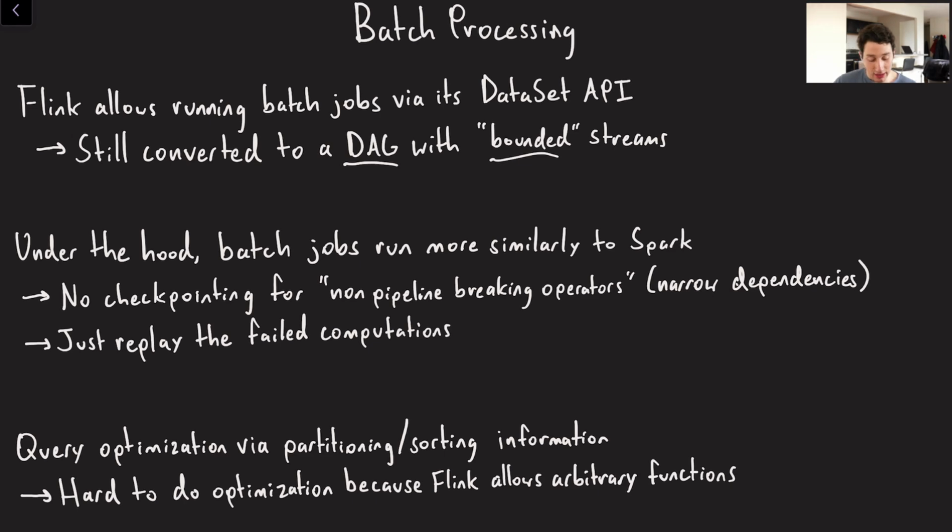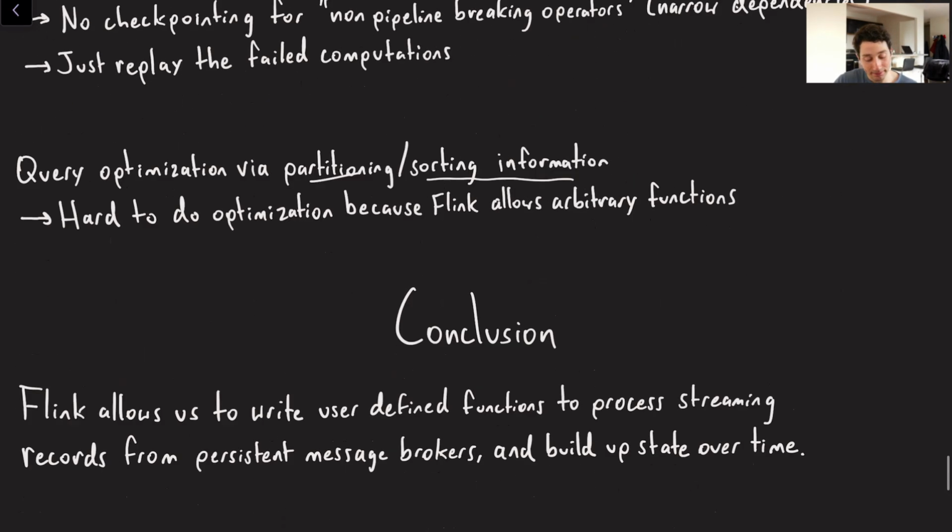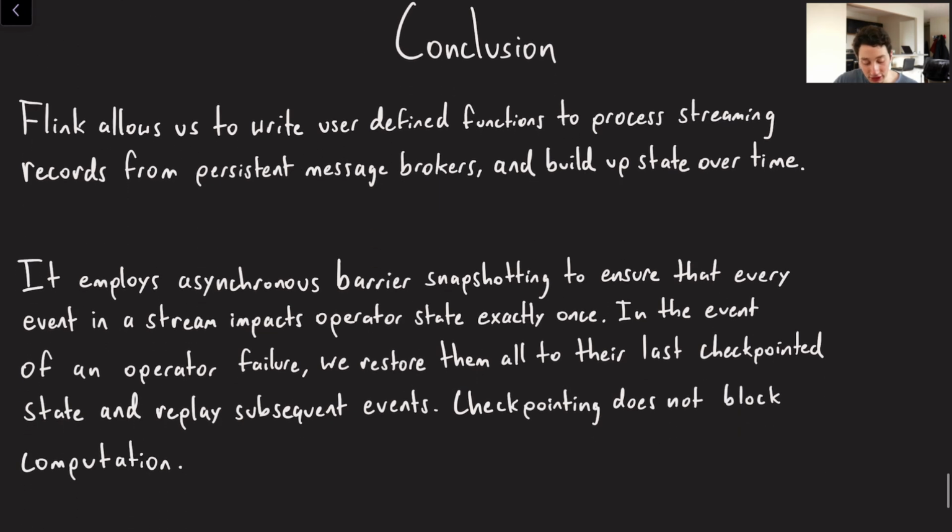You can do query optimization as well in Flink, or I shouldn't say you can do it, but Flink will do it for you, based on things like partitioning and sorting information. Flink is going to allow you to write UDFs, or arbitrary functions, and as a result of doing that, it becomes hard for it to do optimization, because in a SQL query optimizer, it's a pretty limited set of functionalities, so you can optimize stuff. For Flink, you're writing your own code, and there are wrappers around it, but you're writing your own functions, and so it's hard to optimize those perfectly.